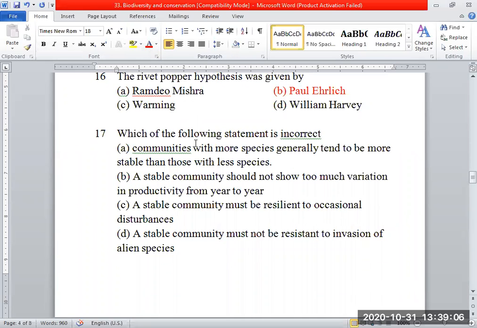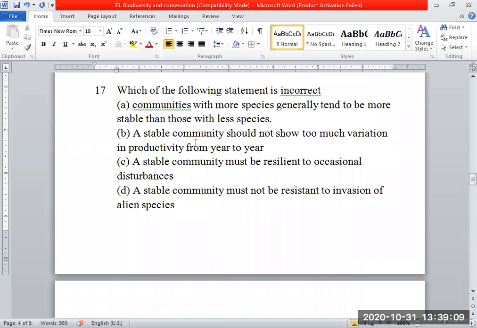Then, which of the following statements is incorrect? Communities with more species generally tend to be more stable than those with less species. A stable community should not show too much variation in productivity from year to year. A stable community must be resilient to occasional disturbances. A stable community must not be resistant to invasion of alien species. Just think, read the statements once again and think, no hurry.